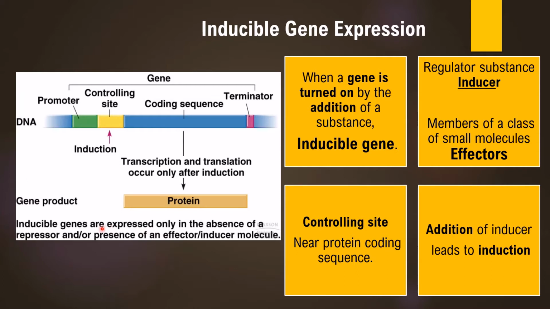This type of gene expression, inducible gene expression, is possible only in the absence of a repressor or the presence of an effector or inducer molecule. So in this case, we don't have the repressor. Here an inducer is responsible for induction, binding at this site and then allowing transcription and translation to occur.